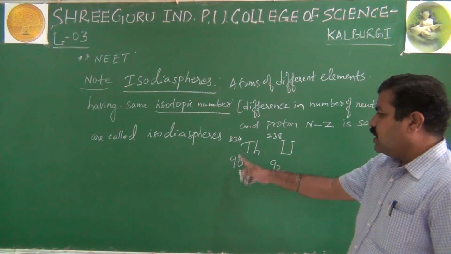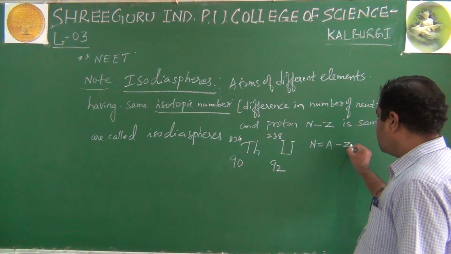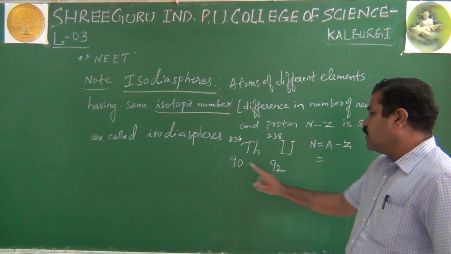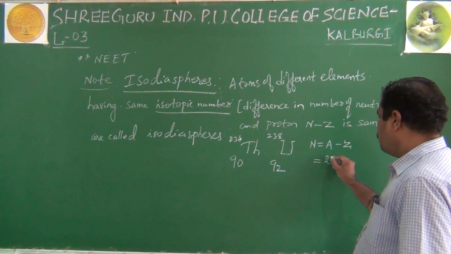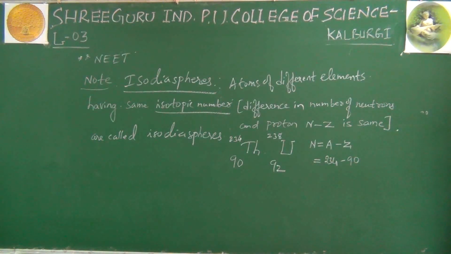First, we calculate the number of neutrons. N is equal to A minus Z. For the first set, for thorium 234 minus 90, N is equal to A minus Z. And for the second, 238 minus 92.